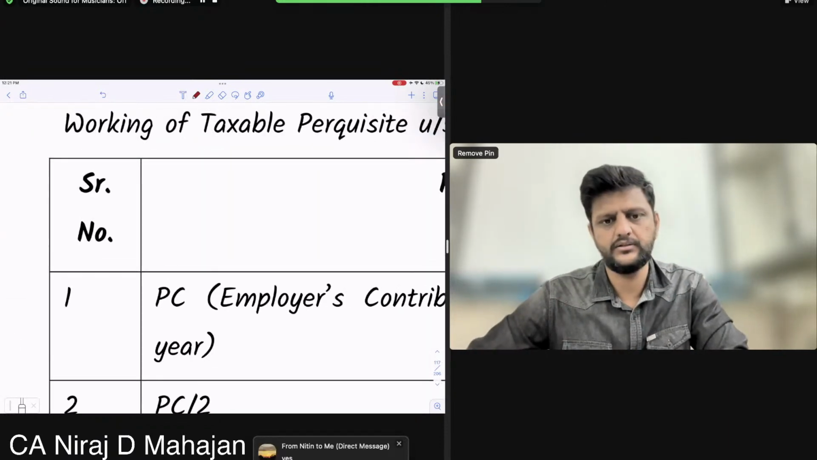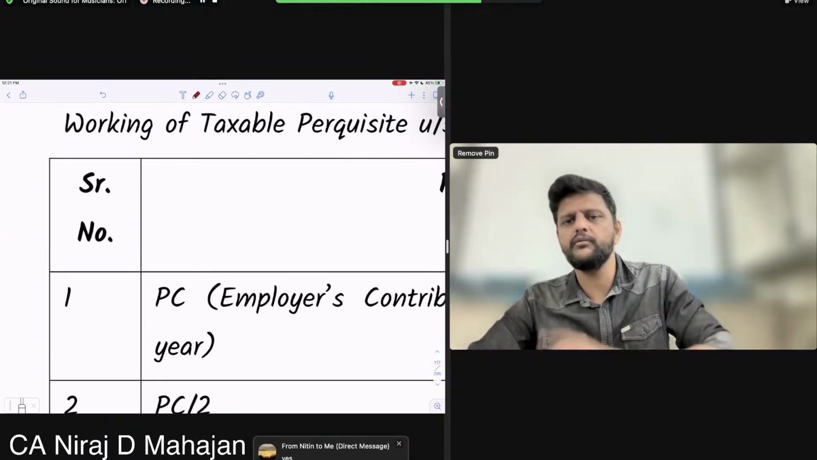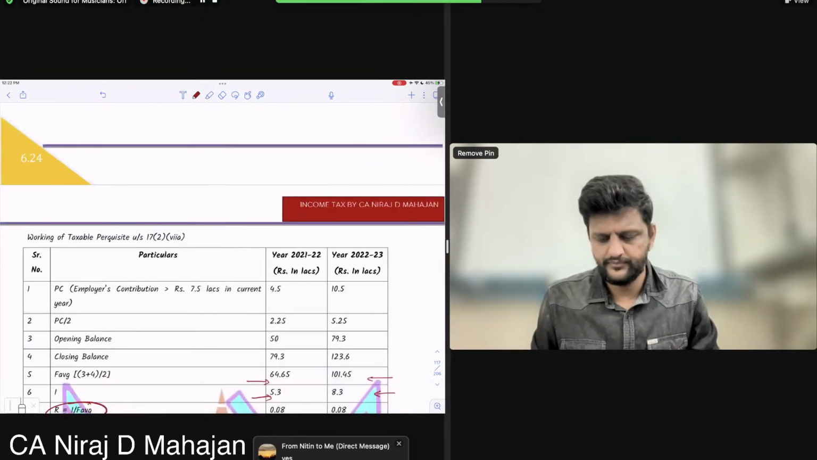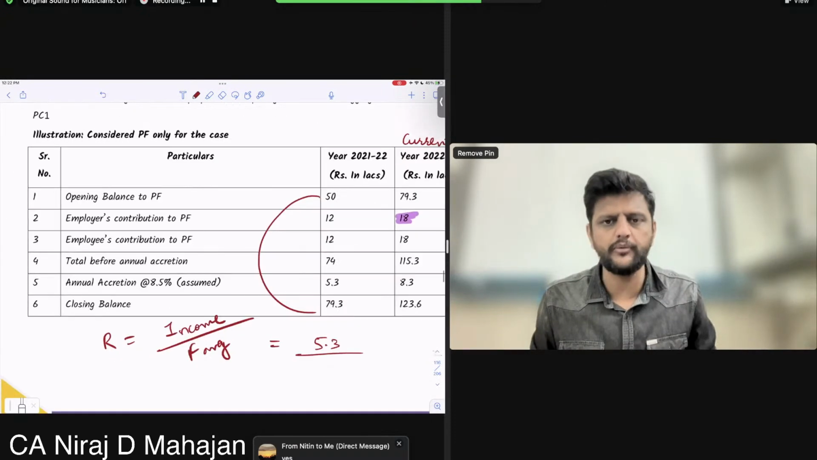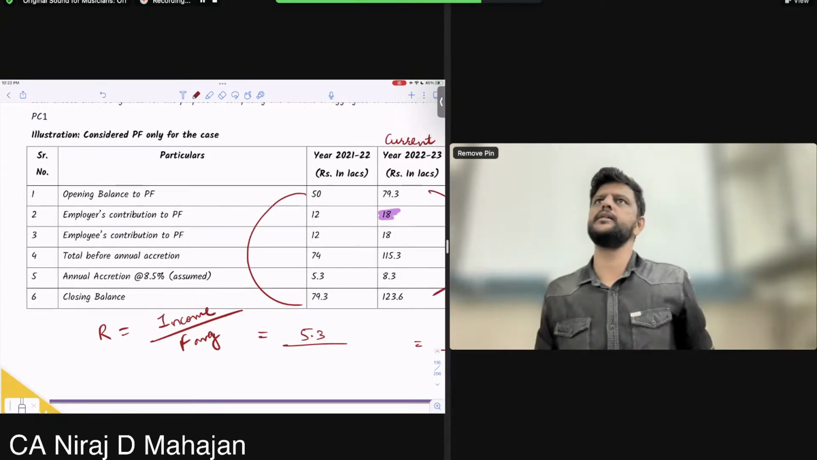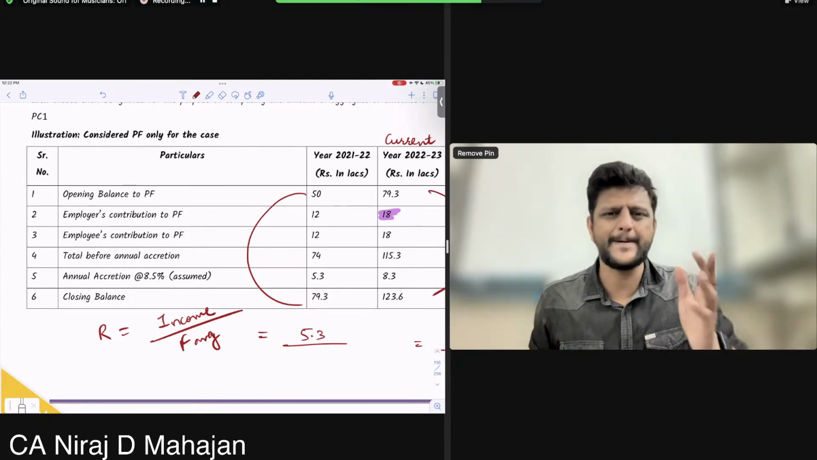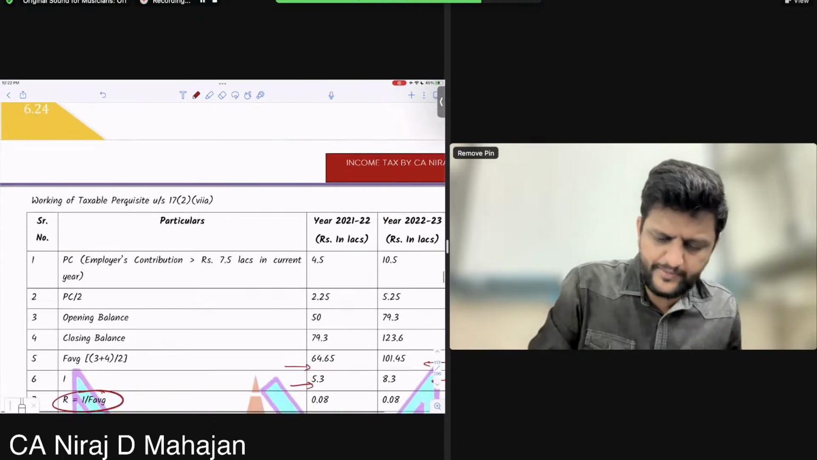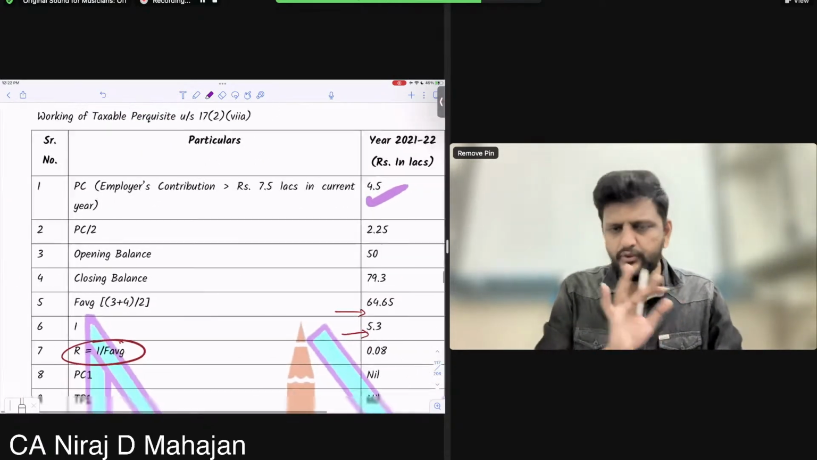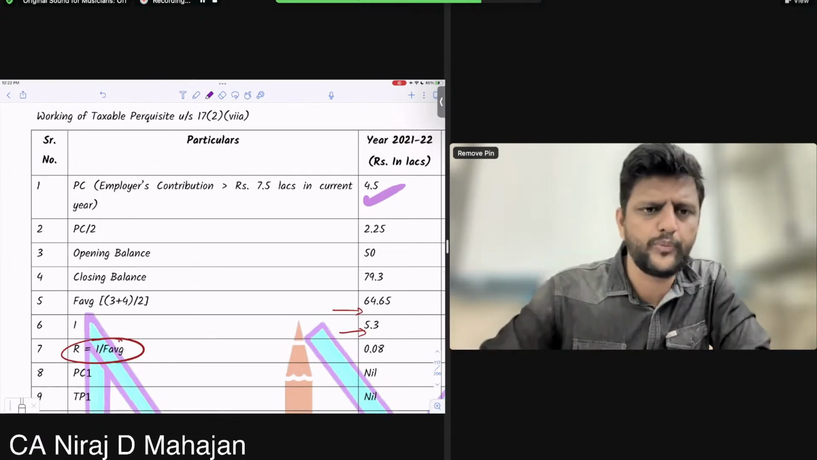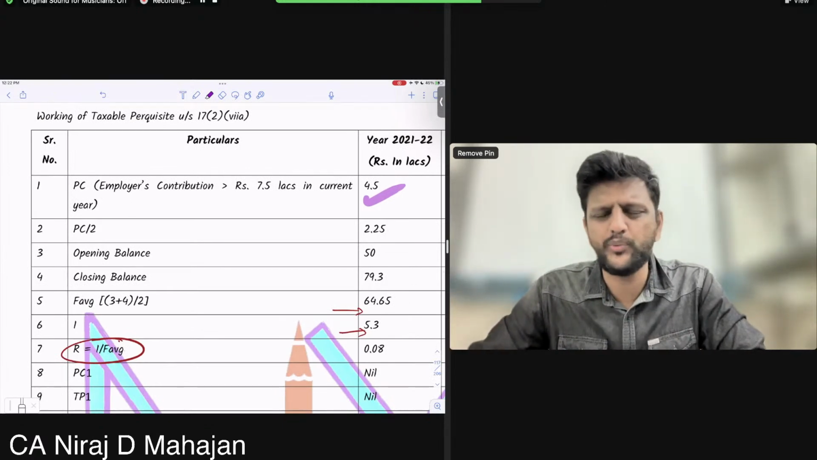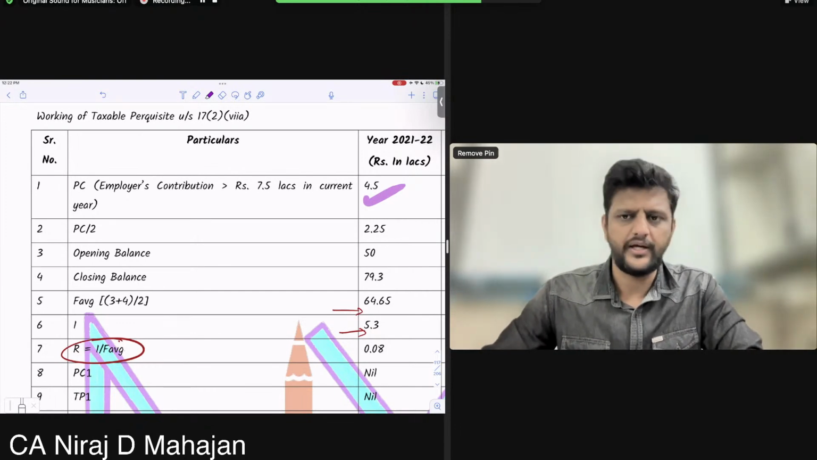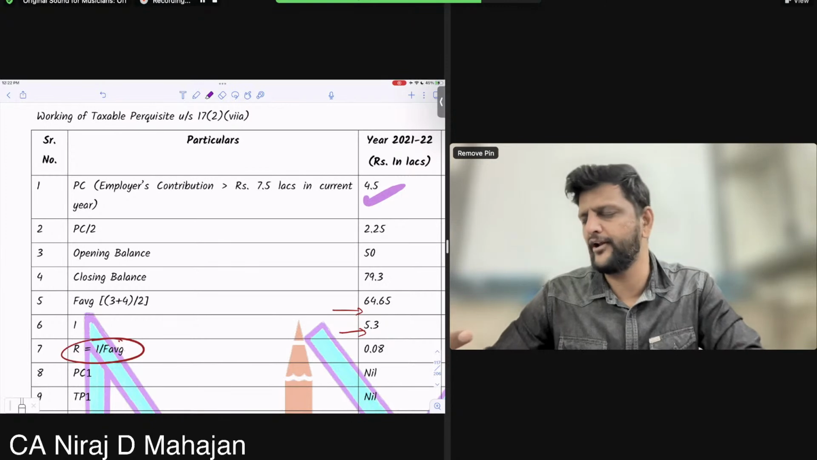What was the meaning of PC? The meaning of PC was current year more than 7.5. And here I am just showing you for both the years. Current year, bachcho, how much employer contributed? 12. So current year more than 7.5 is 4.5. Alright, till here? Current year PC. Current year means I am talking of 21-22. I am doing this first column 21-22, 4.5. So PC by 2 is 2.25, no problem. It is just a direct calculation. We have opening balance, we have closing balance, so I can find average. Annual accretion is given to me, so I can find value of R.